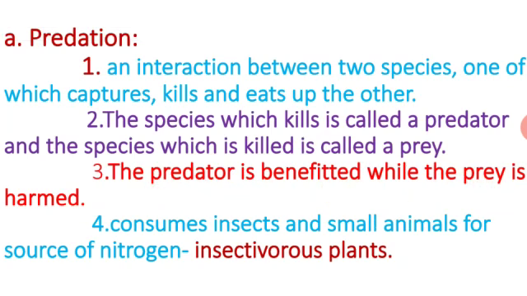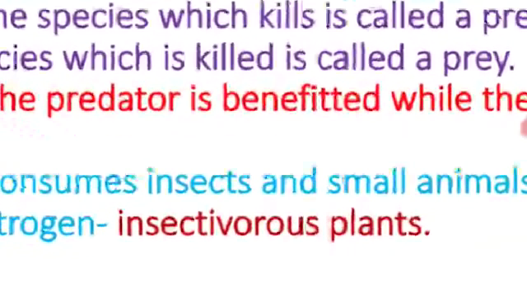So what we have told here is that it is capturing as well as killing and eating the other one. The one which is catching is named the predator, and the one which is killed is named the prey. For example, such plants consuming insects as well as small animals are named insectivorous plants. When there is a deficiency of nitrogen, these plants get the nitrogen from the prey. Such types are called insectivorous plants.